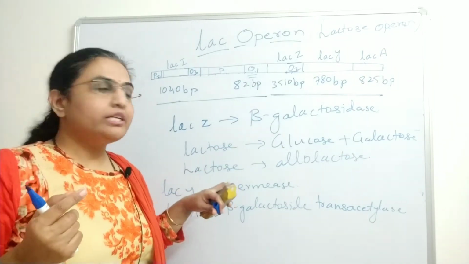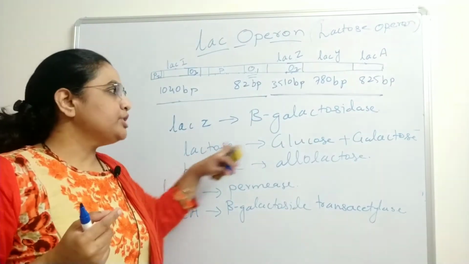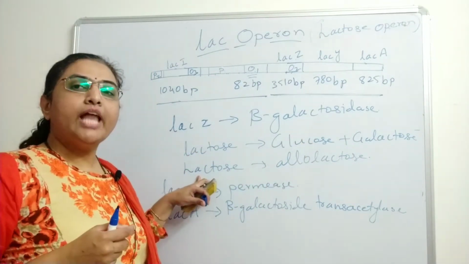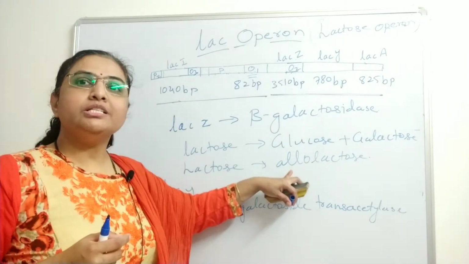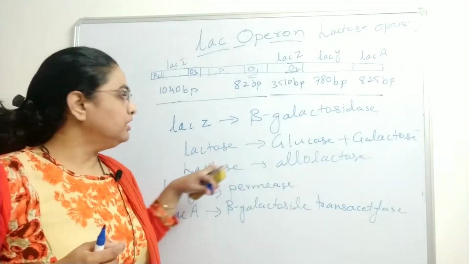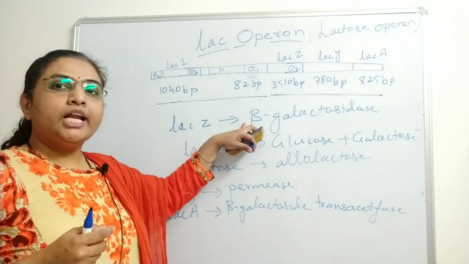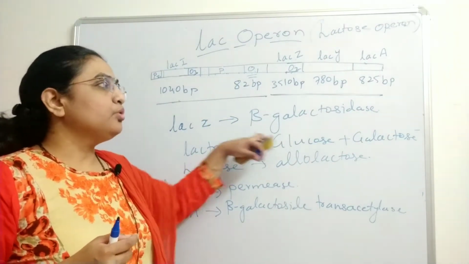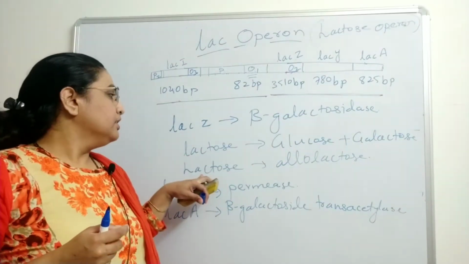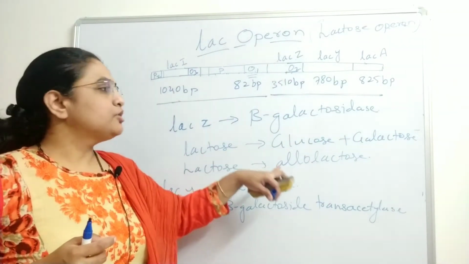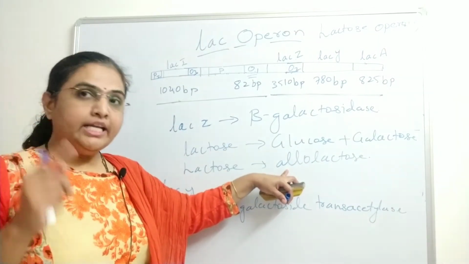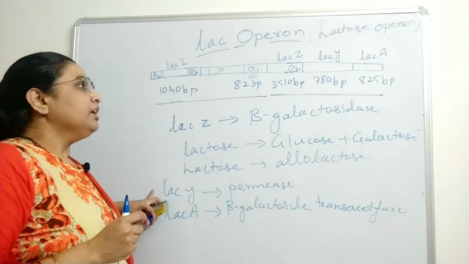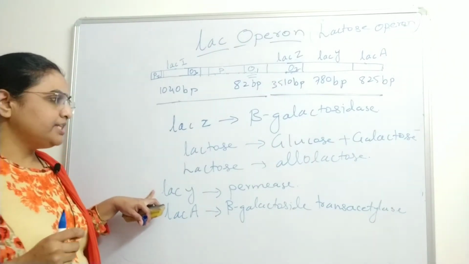The major activity is the conversion of lactose into glucose and galactose, and the second one is the conversion of lactose into allolactose, which is an isomer of lactose. So beta-galactosidase cleaves lactose into glucose and galactose, and converts lactose into the isoform allolactose, and that allolactose works as the inducer.